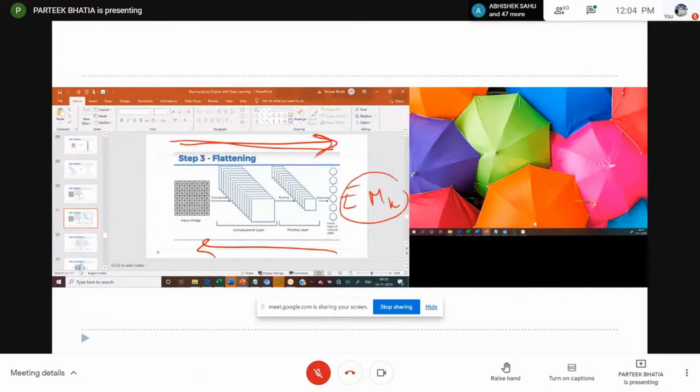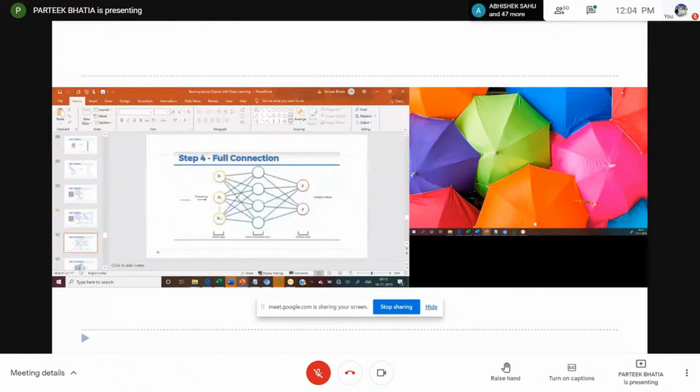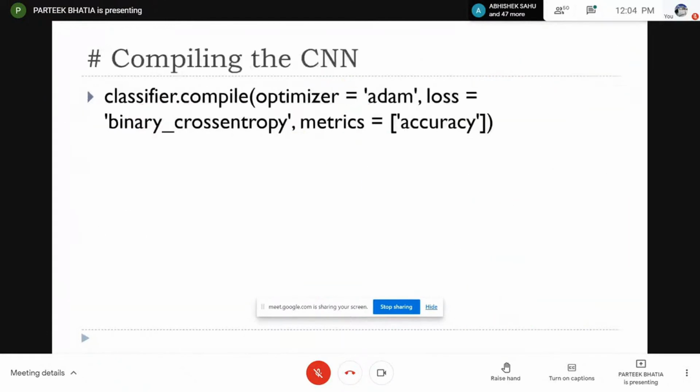To do this forward and backward propagation, we use the concept called compiling. Compiling tells the model to perform forward and backward propagation until the loss, this error, is minimum. The algorithm for forward and backward propagation to minimize the error is called an optimizer.